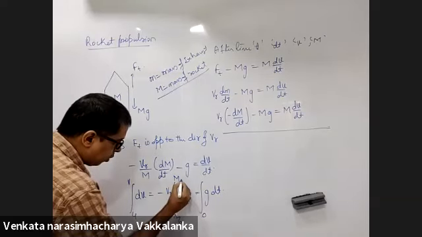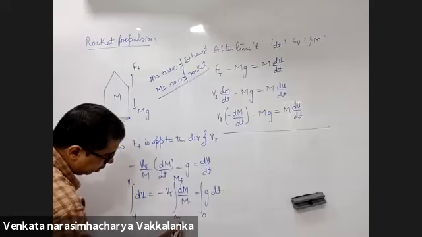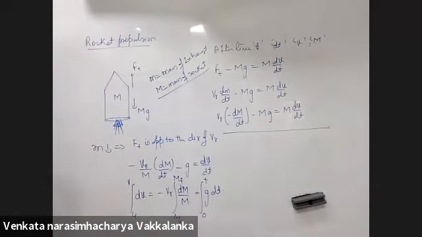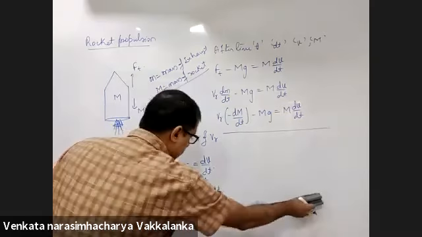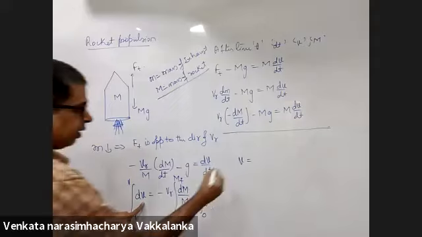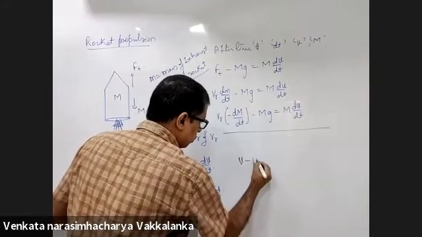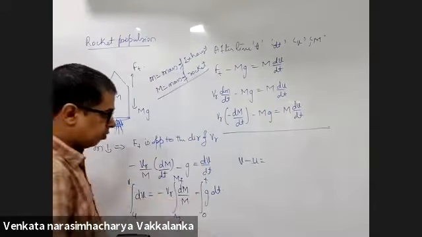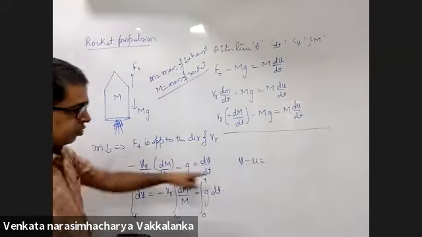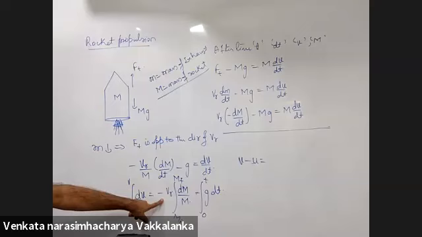Capital M final, I'll call it M initial for your convenience. This is T. Now this will become V minus U is equal to, you will write V minus U. Have a look at it. You are applying the limits at this particular point.